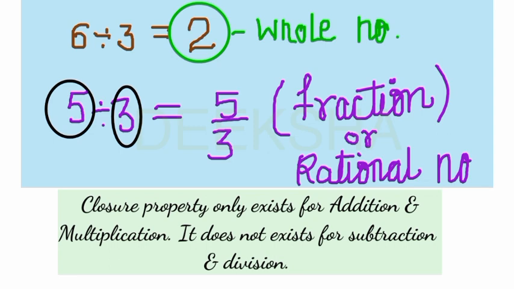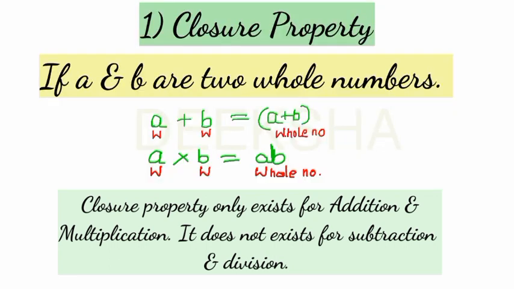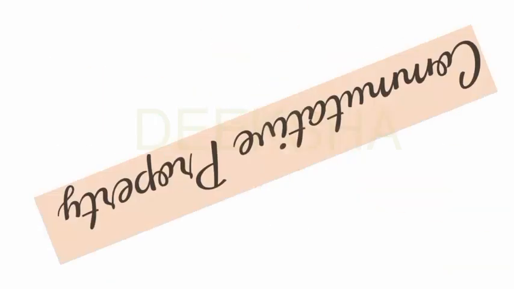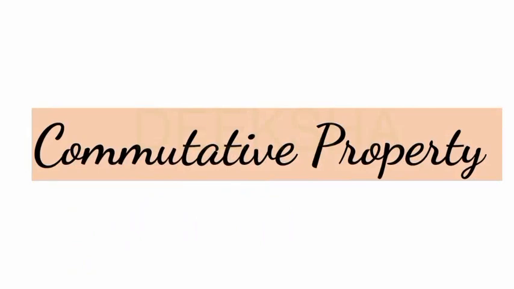Whether you get the fraction 5 upon 3 or the decimal number, right? This is not a whole number. So, closure property does not exist for subtraction and division. It only exists for addition and multiplication. Clear? Next property is commutative property.